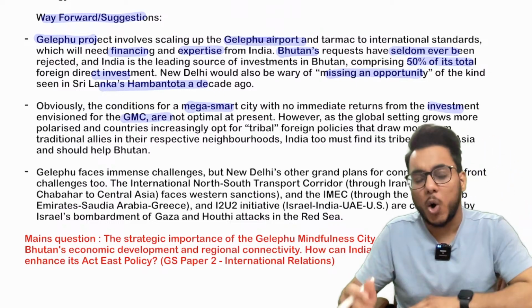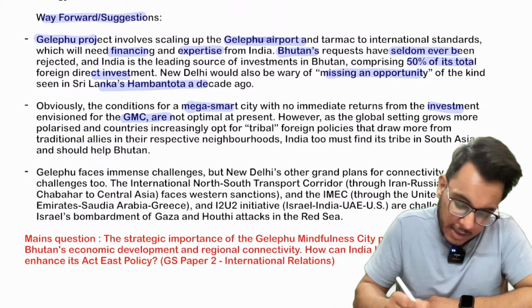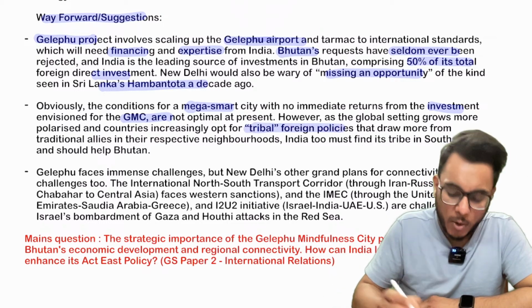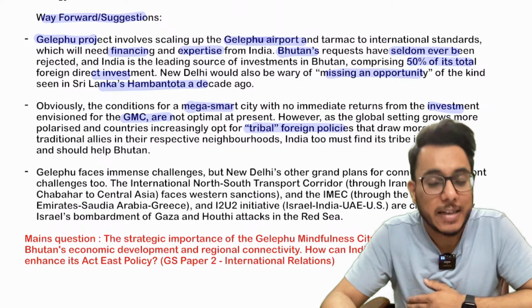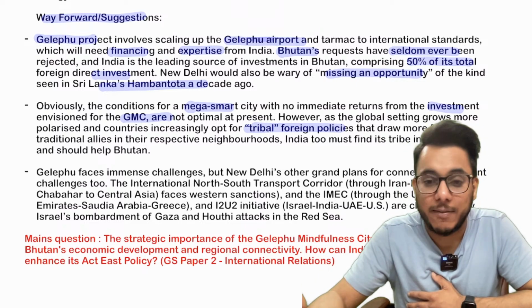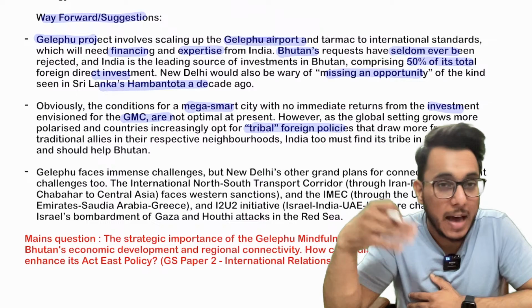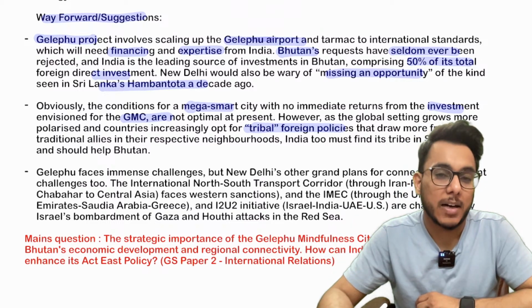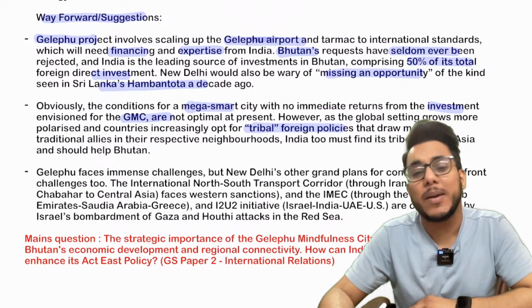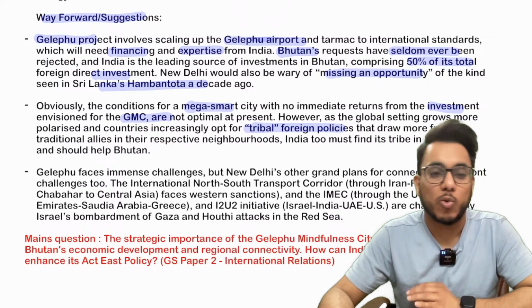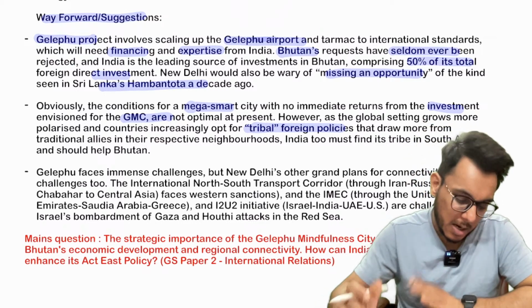Now also guys, see, countries are moving towards a tribal foreign policy. Now what is tribal foreign policy? Countries are finding their vibe, and for finding their tribe are getting engaged with more like-minded countries and are giving more focus on immediate neighbors. So India also needs to ensure focus on its neighbor, that is Bhutan.